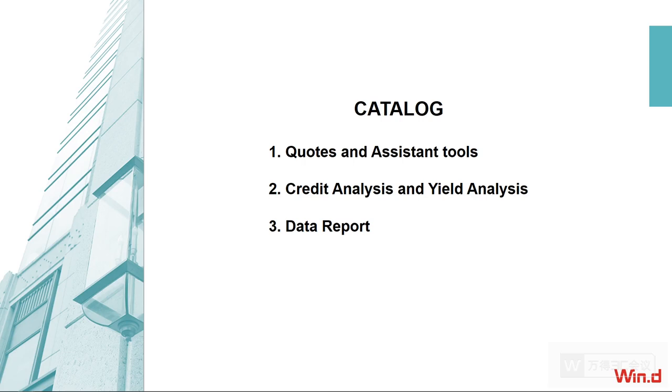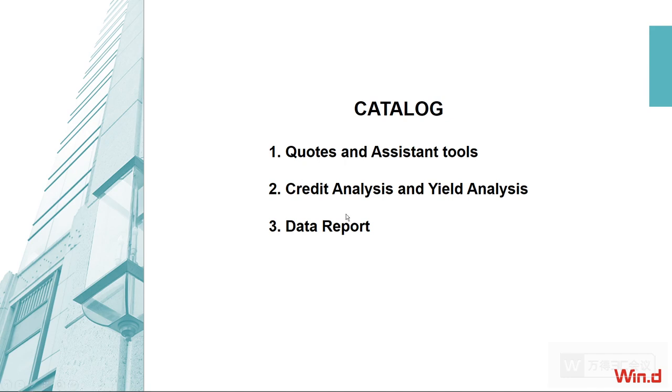Further investment in bond market will include 3 parts over here, which will help you to find the market opportunities in different perspectives. First of all, we will introduce the quotes and assistant tool. This section will help you to get the latest quote of yield price in different bond categories. And also, I will introduce the assistant tool for the calculation.